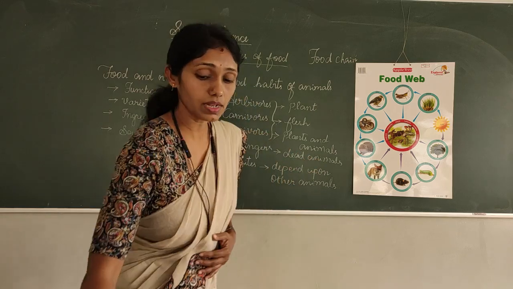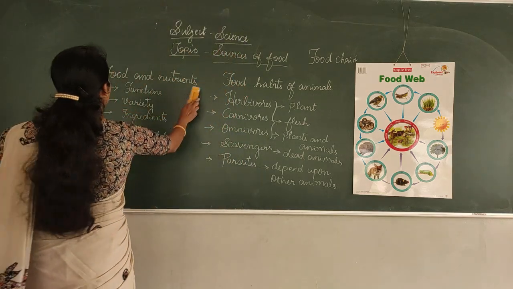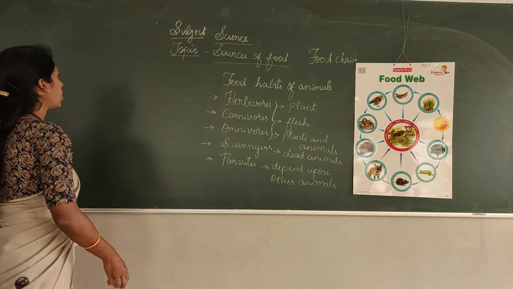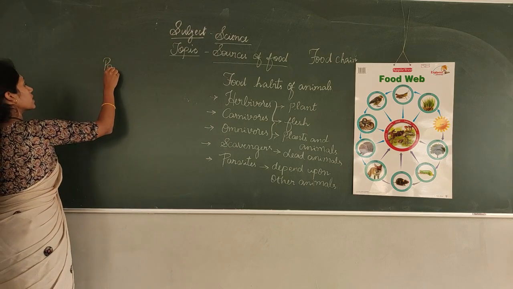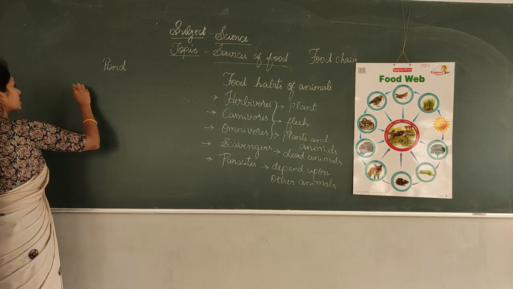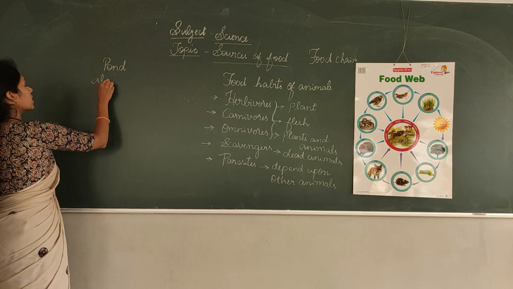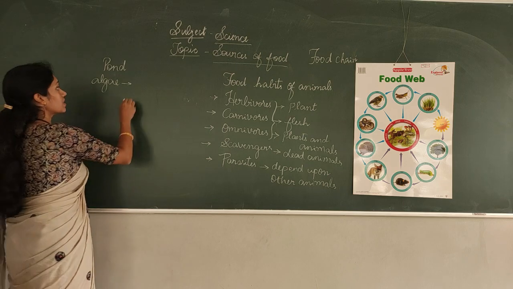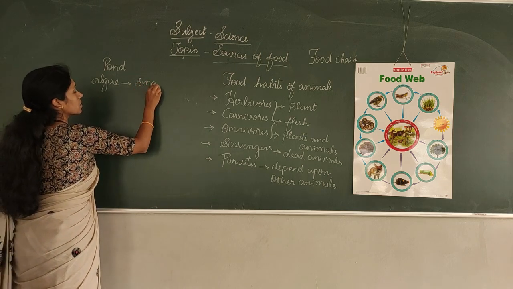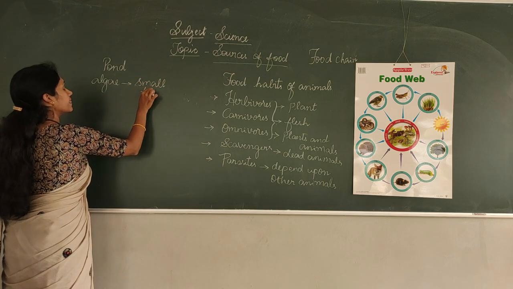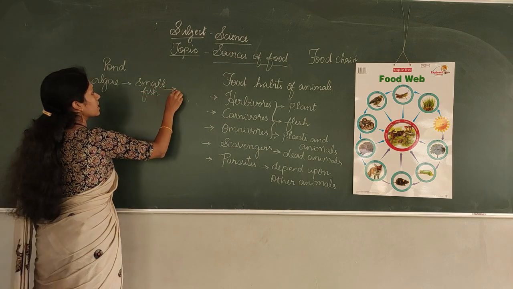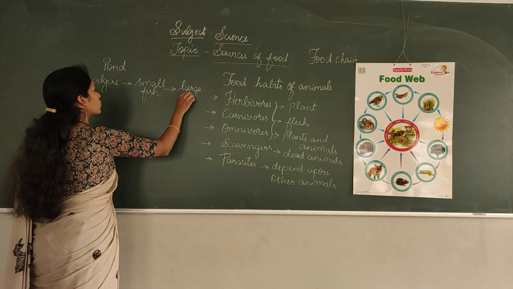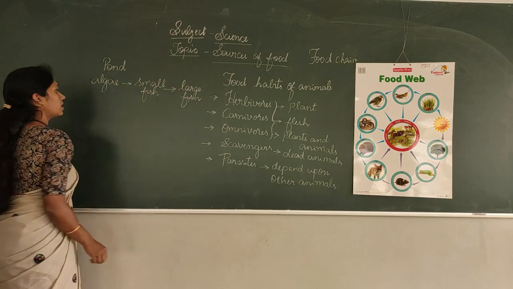So for example, pond. In a pond, what happens? You can see algae. This is the green plant, algae. Algae will be eaten by the small fish. Yes. And then the small fish will be eaten by the large fish. This is an example of a food chain in the pond.